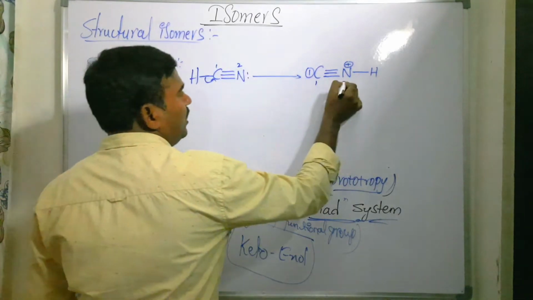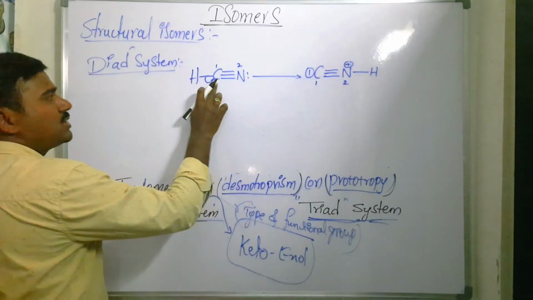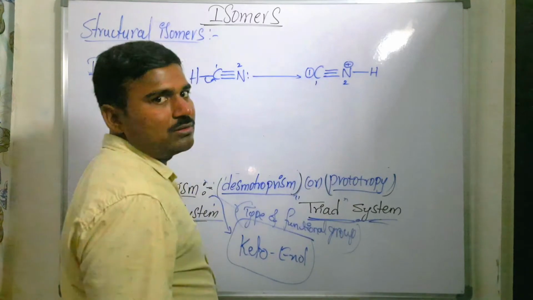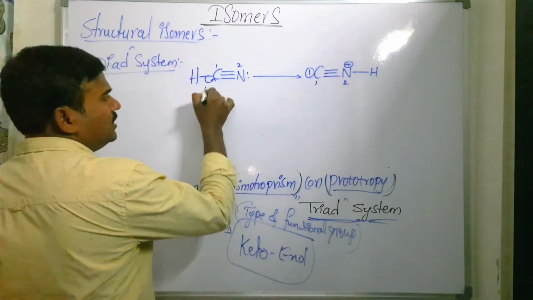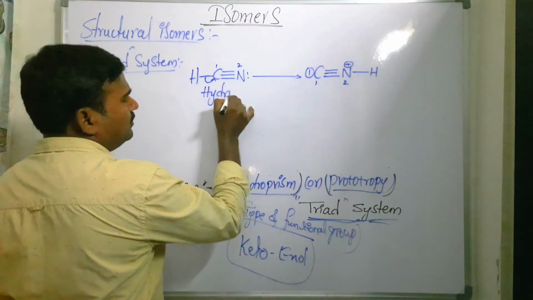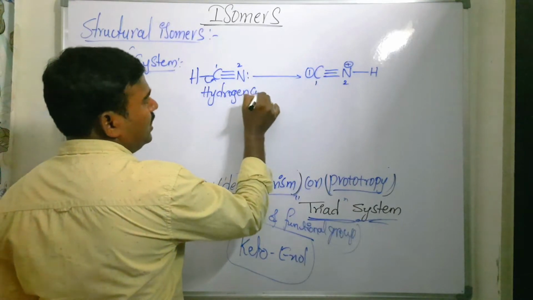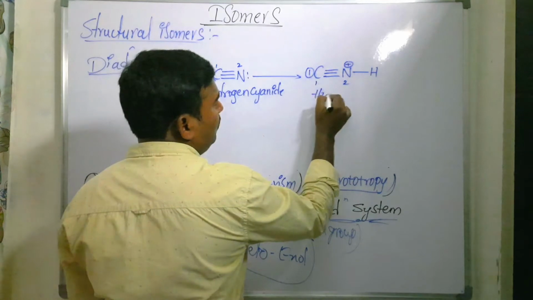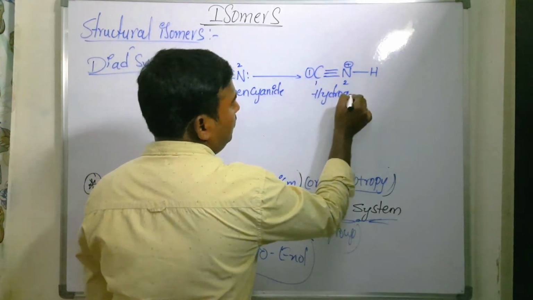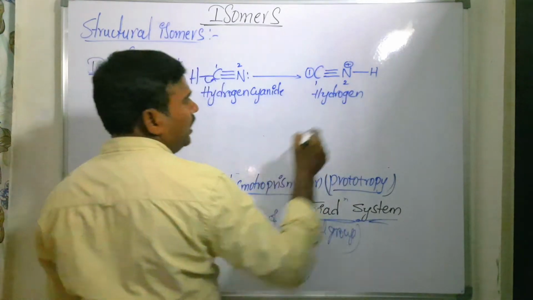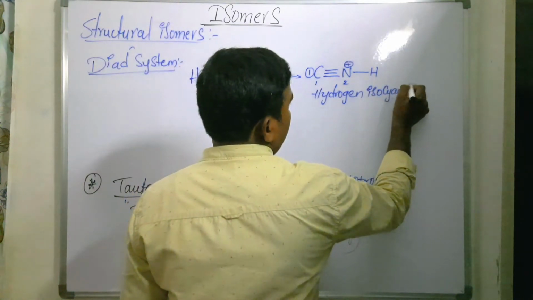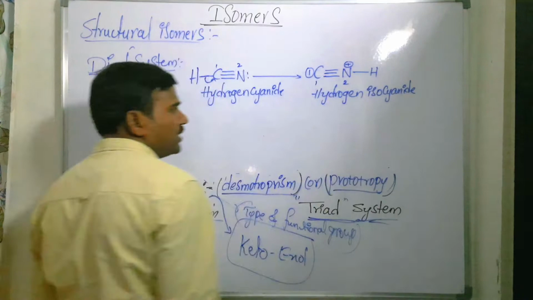So it is one atom, two atom. Initially the proton is present at the first position, and then the proton is present on the second atom. That is, hydrogen cyanide becomes hydrogen isocyanide.